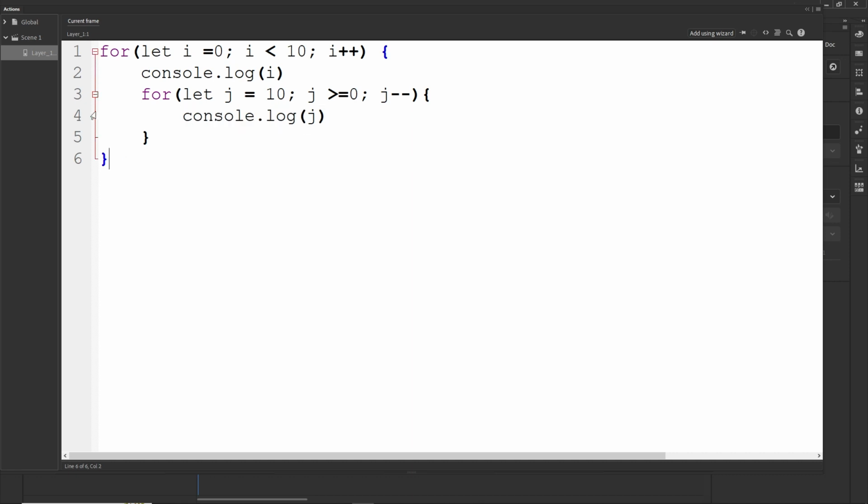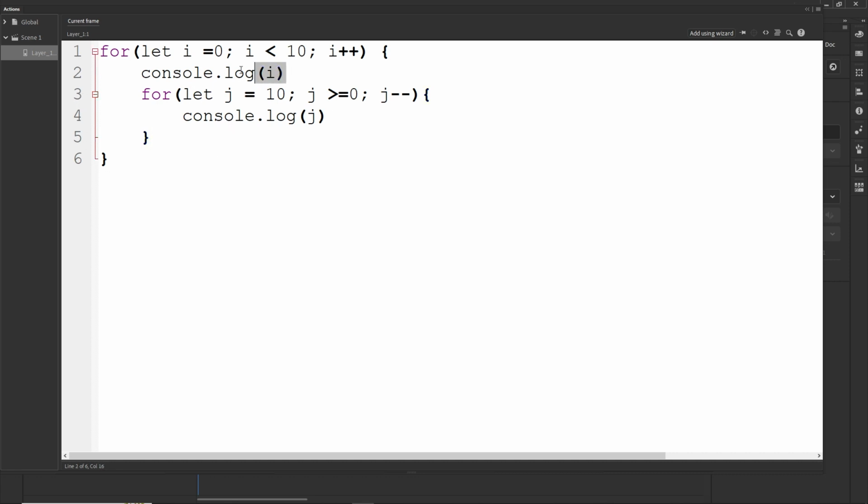And then we are going to loop through this outer loop, and then i is going to be 1, and this inner for loop is one more time going to run all the loop. So we are going to console.log that this is 1, and this is going to run one more time the same way. We are going to console.log 10, 9, 8, 7, and so on.